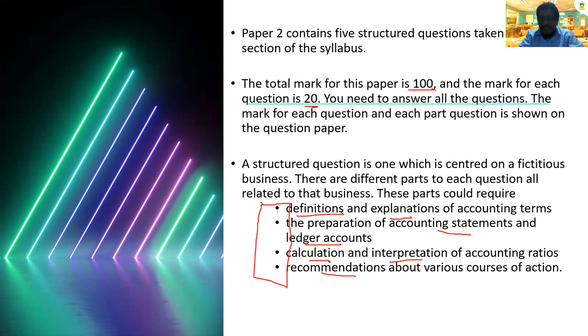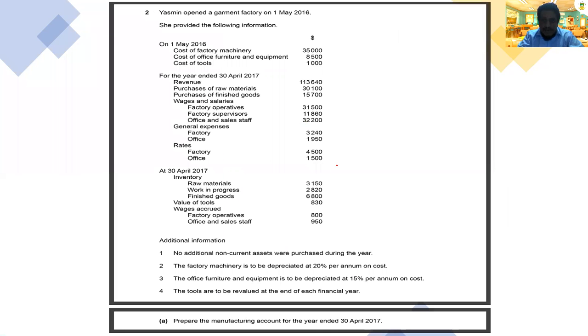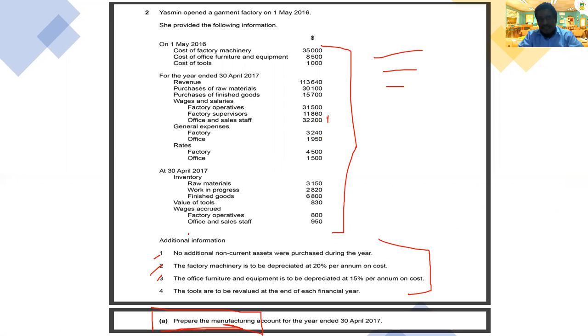So now we see one example. Always read the required first. The required says prepare the manufacturing account. Then they give you all the information. Then there's additional information. Normally we read each additional item, go plus here, and create a new item. Then only we start to answer. Now I straight away show you a sample answer.